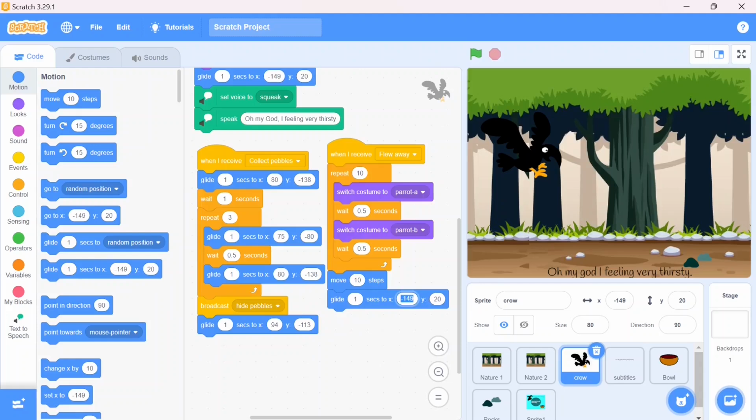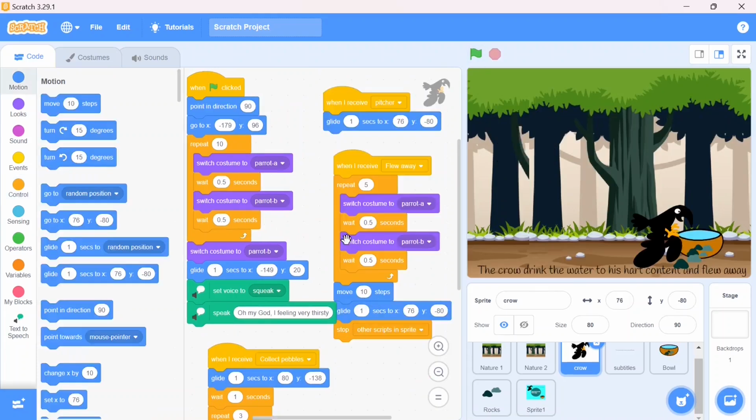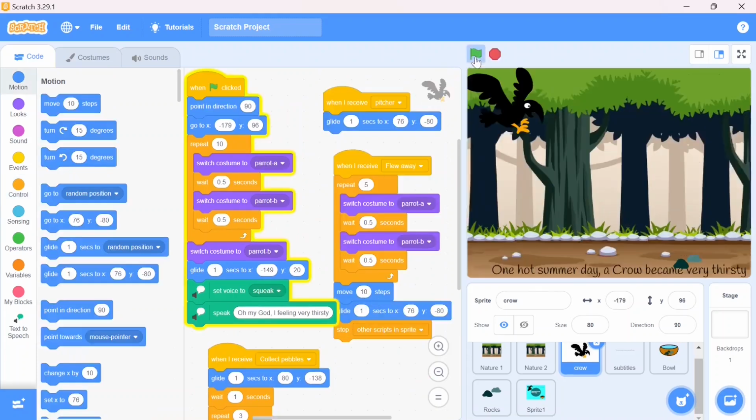X would be 76 and Y would be minus 80, and afterwards stop for all other sprites. For that I'm going to the control block, choose stop all, and for what? For all other sprites. Yes, it's done. So this is the flying movement of my crow. Now we'll see your story, how it's worked.